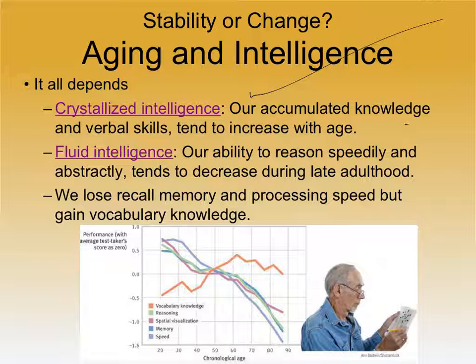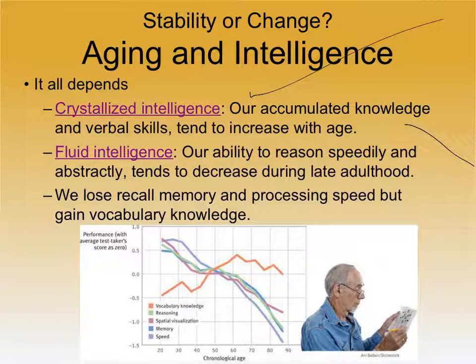Fluid intelligence is just the opposite. That decreases. Fluid intelligence is our ability to reason speedily and abstractly. To be able to be given new information that we have never seen before, and do something with it, whether solve a problem with it or apply it to a new situation.